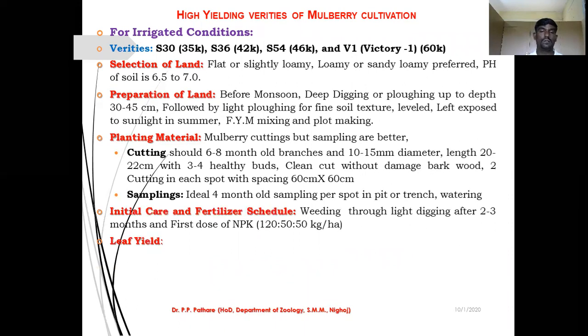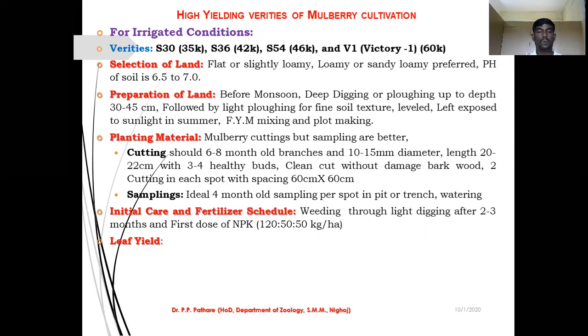Then next one that is very important: initial care and fertilizers. These are again very important tasks during the cultivation of mulberry plant. You know, some initial care or some fertilizers will be required for good and healthy growth of mulberry plants. They are shown after the 2 to 3 months.